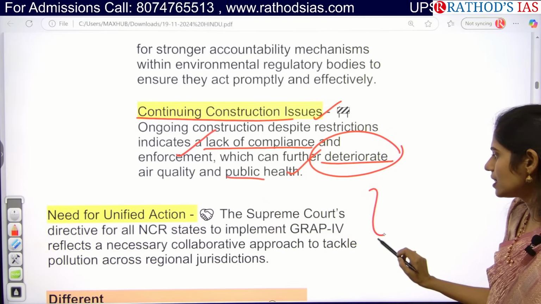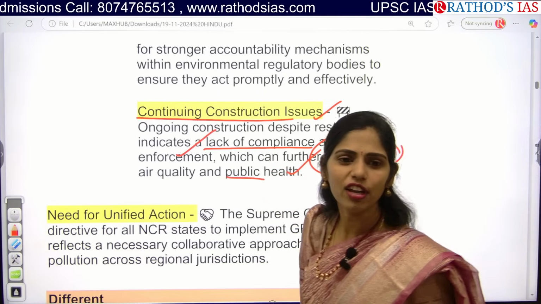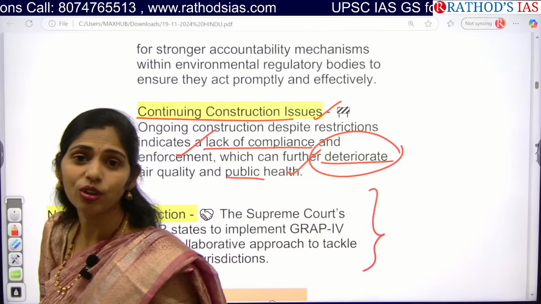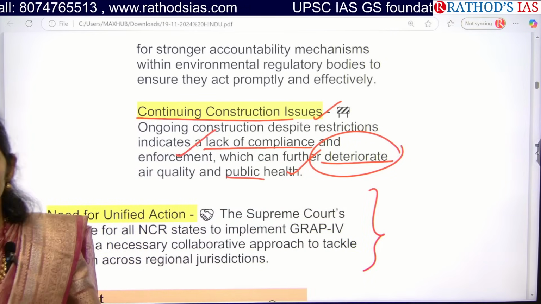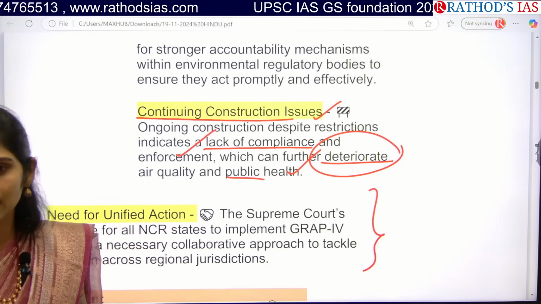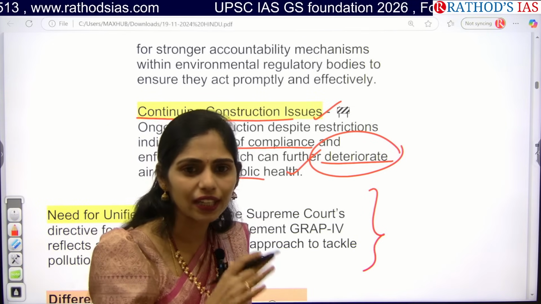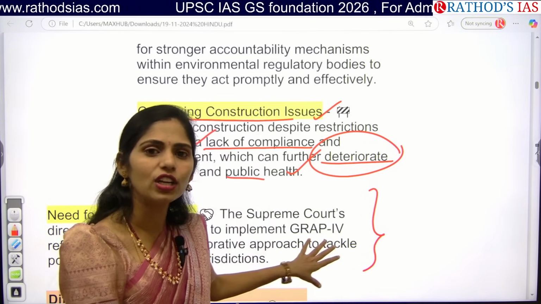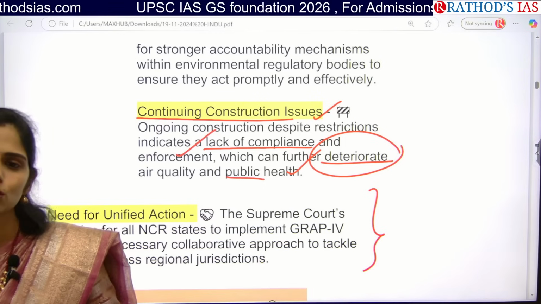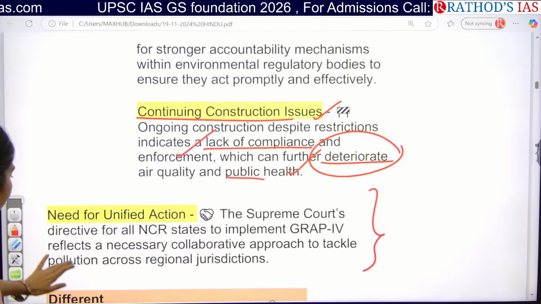So here this article is saying that we need to have unified action, legislative, executive and judiciary. These three organs of the state have to work together in an integrated way so that we can ensure proper health for the people. This is the thing which is mainly said.